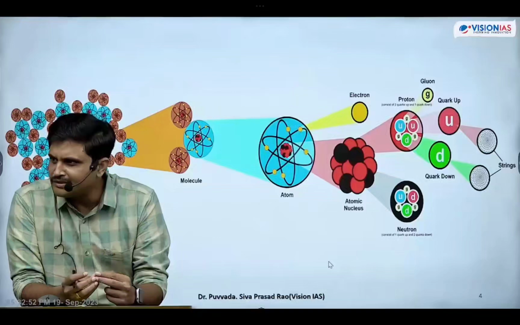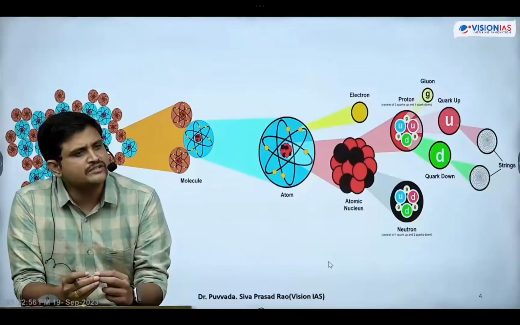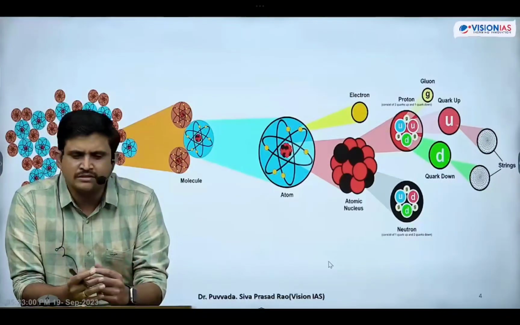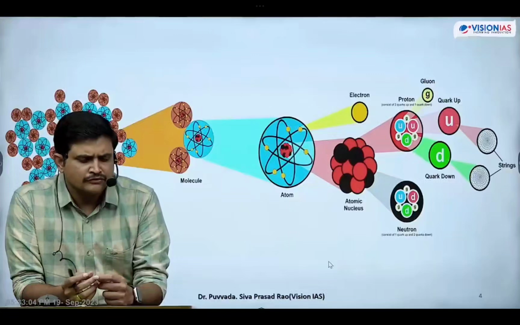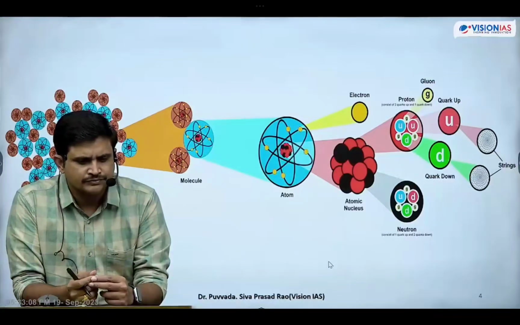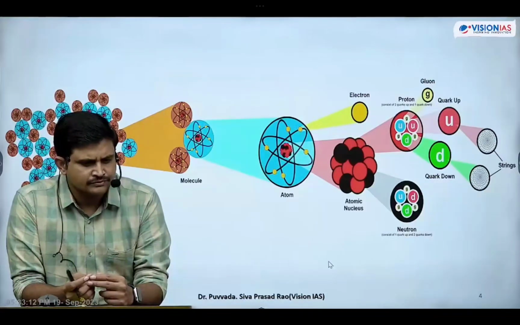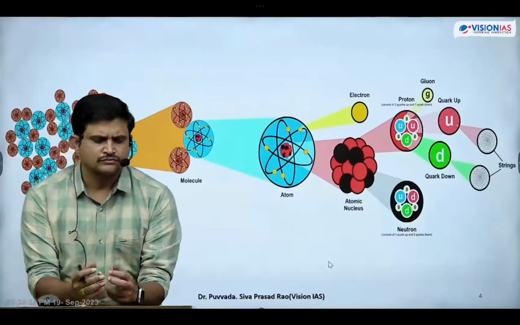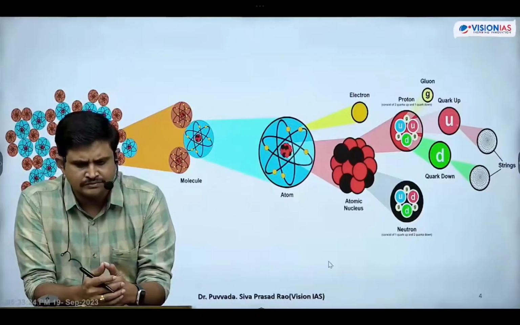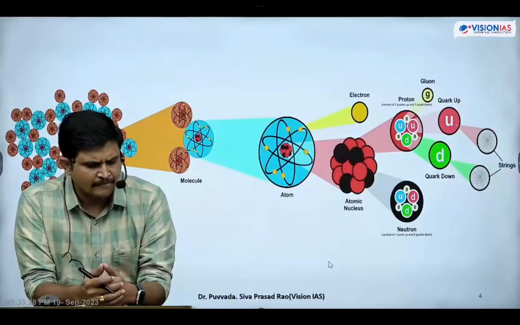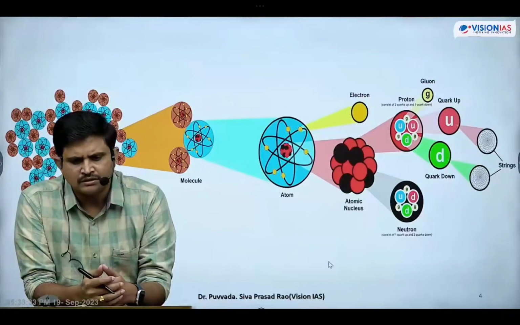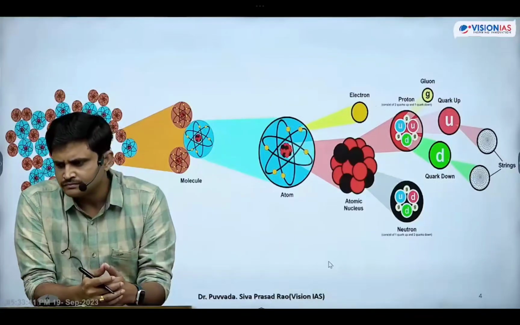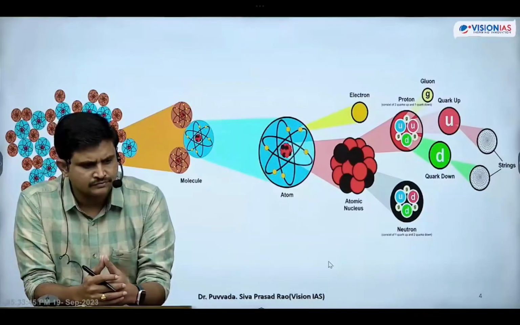So this is what the fundamental particles are: two types of fundamental particles, fermions and bosons, and what is the use of these fundamental particles. And the next one is the four basic fundamental forces that exist in nature. They are a result of bosons. Next one is the Higgs boson.